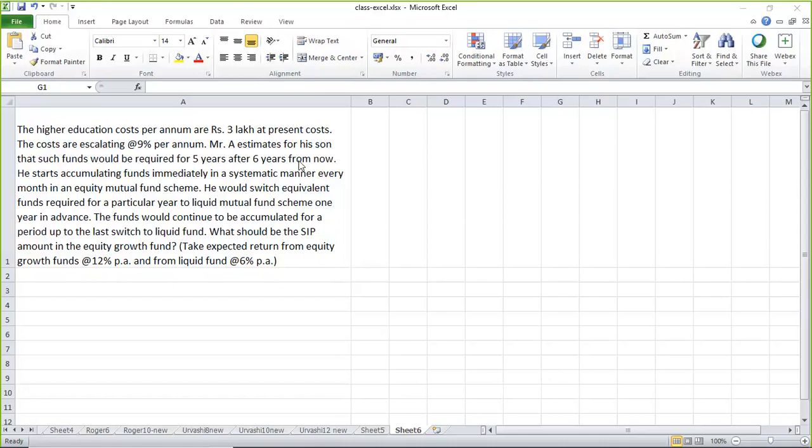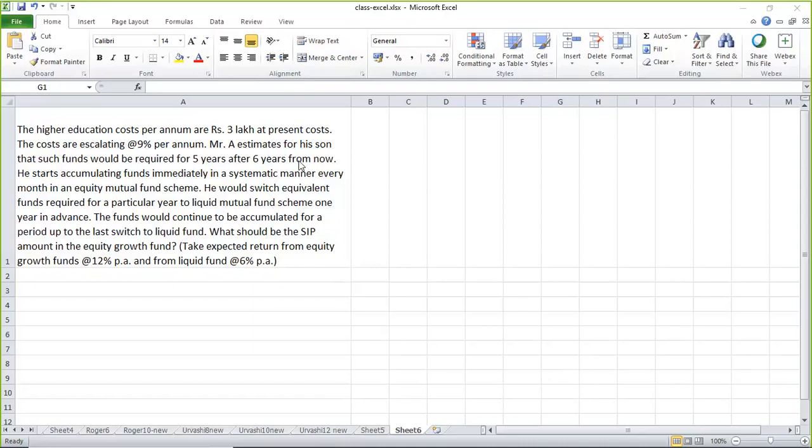So the investment is done on an SIP basis, continuously happening in an equity mutual fund scheme, and then for every expense, when it is about to happen in the next year, he will move it. So what are all the things that will happen? Imagine the son is 12 years now. 6 years down the line he wants the first withdrawal.